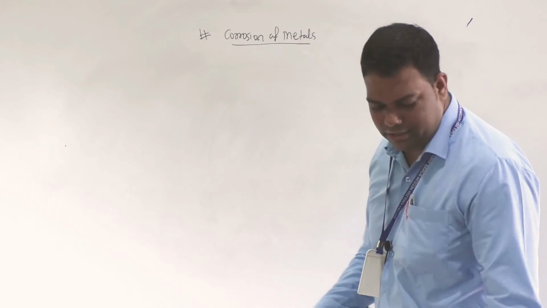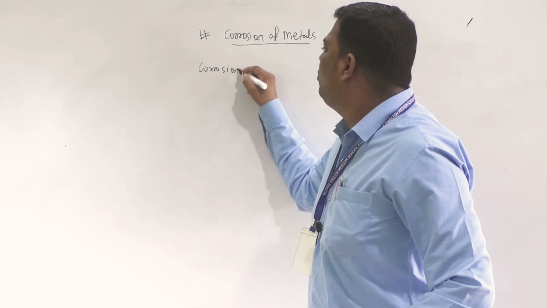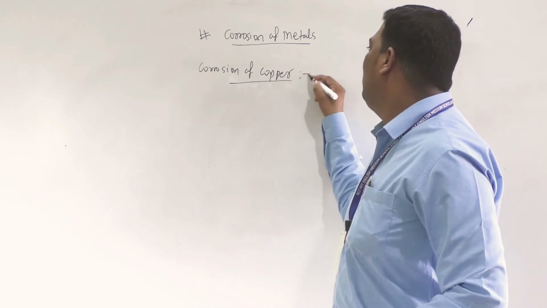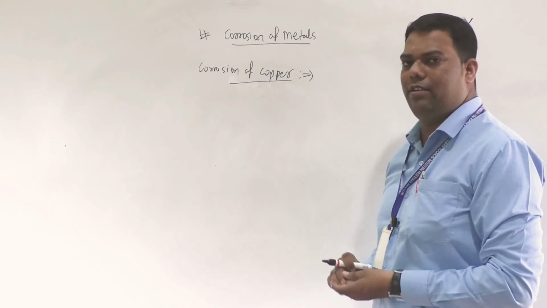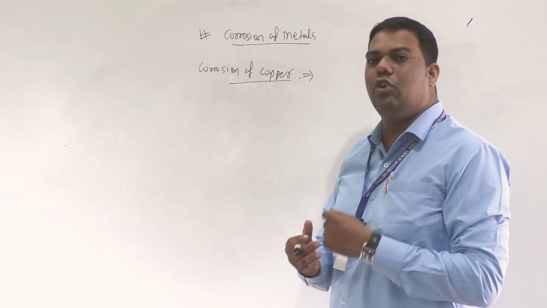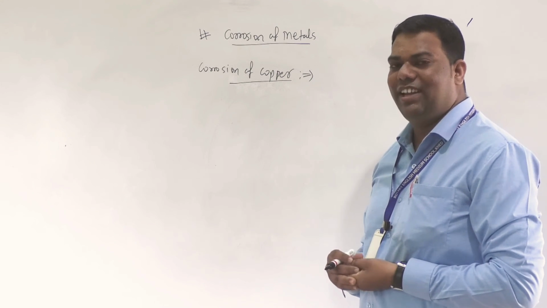Now corrosion of copper. In our homes, some copper utensils show a green mass at the bottom.